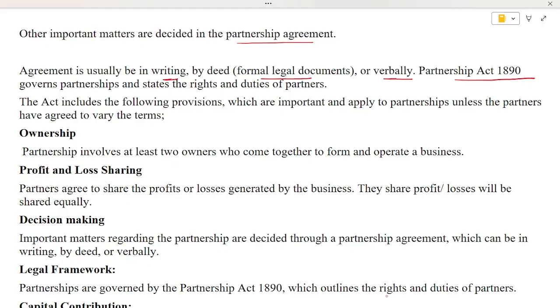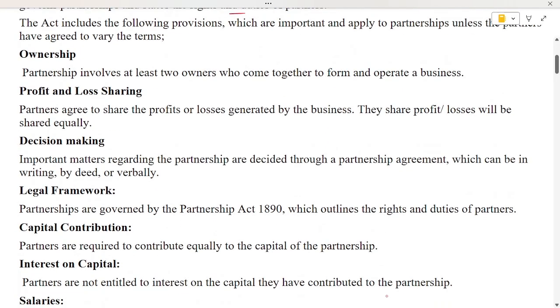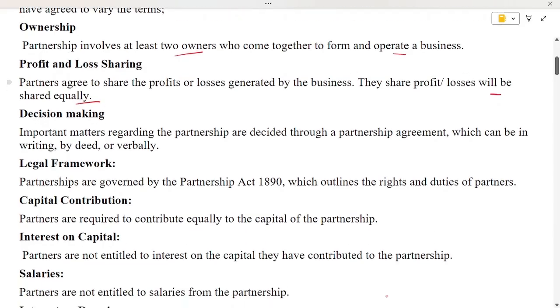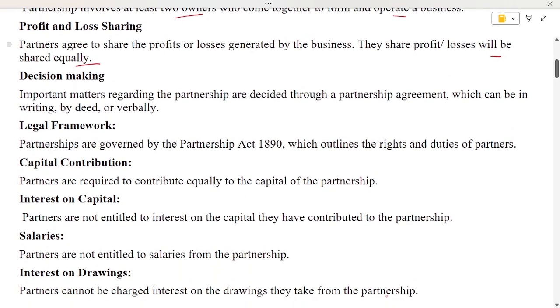The Act of 1890 governs partnership and states the rights and duties of the partners. These rights and duties, these provisions, are explained here. About ownership, this Act says that partnership involves at least two owners, and they need to come together to form and operate the business. Regarding profit and loss sharing, this Act says profit and losses need to be shared by partners equally. Important matters regarding partnership are decided through the partnership agreement. Whatever they have agreed, legal, verbal, or written, they do according to that.